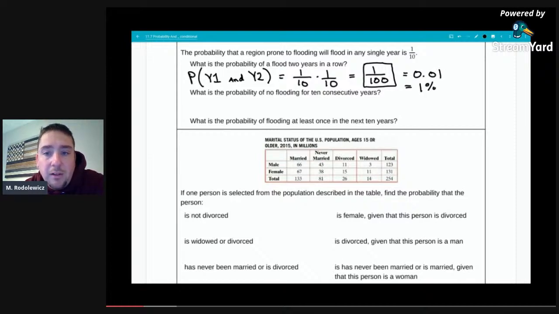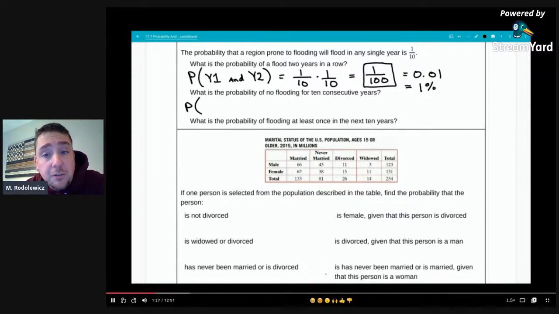And 1/100th is 0.01 as a decimal, or 1%. I put that out there because I'm pretty sure some of the homework questions asked you to express answers as a decimal or as a percentage. So you can always use your fraction to convert to a decimal and then into a percent.